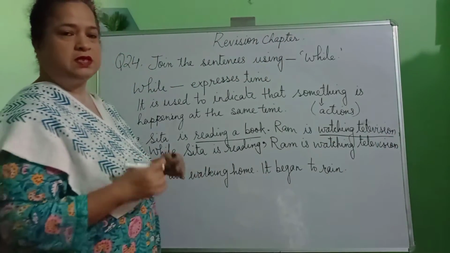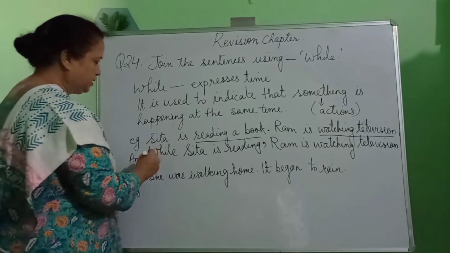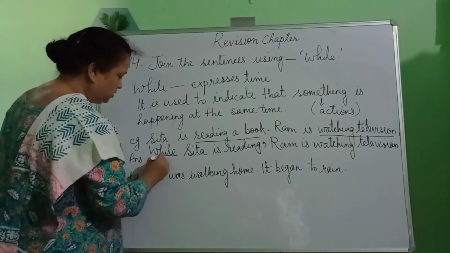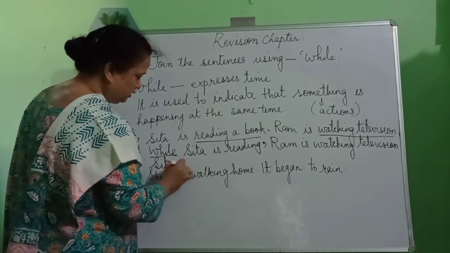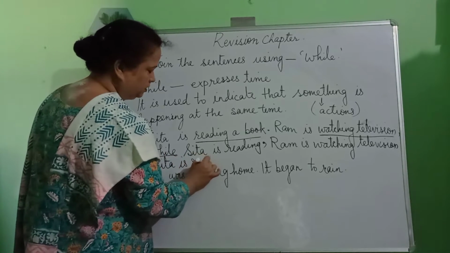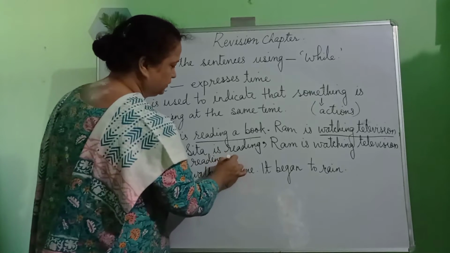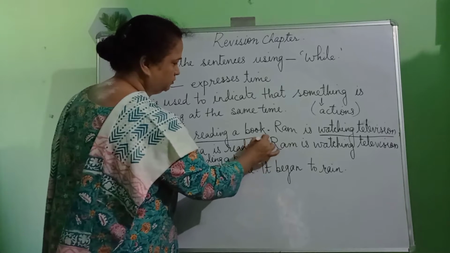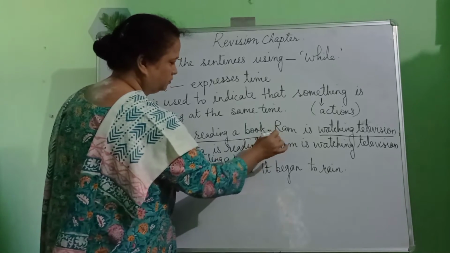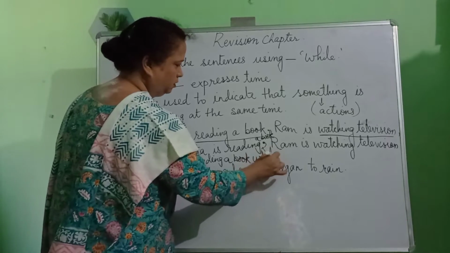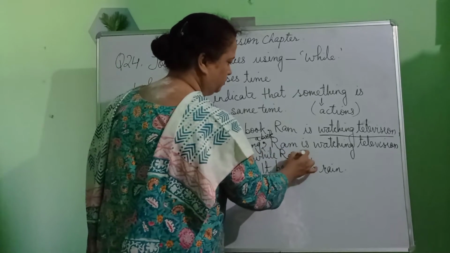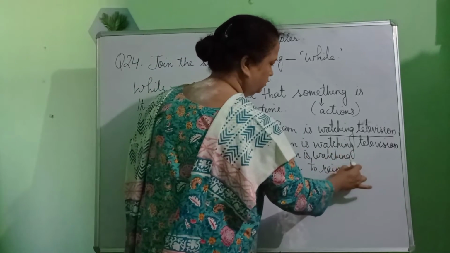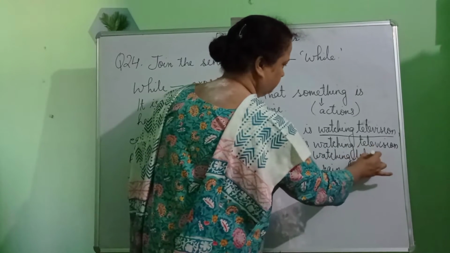Now, what's the next thing that we can do? We joined the sentence beginning with while. But there is another way which you can join your sentence, by writing the first sentence as it is. Sita is reading a book. While Ram is watching television.